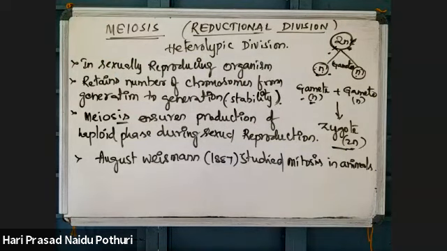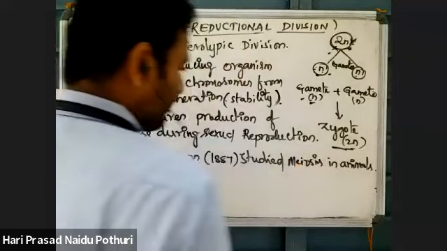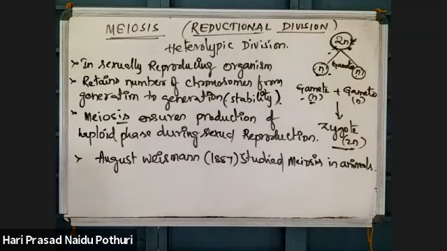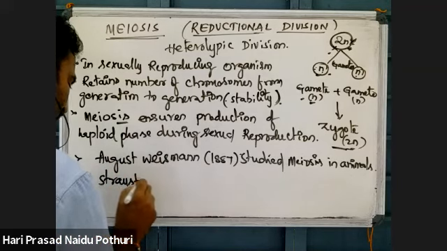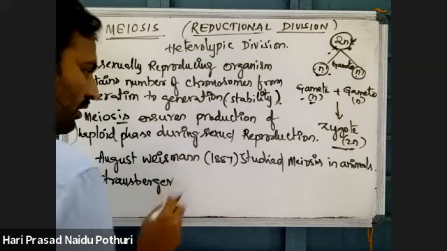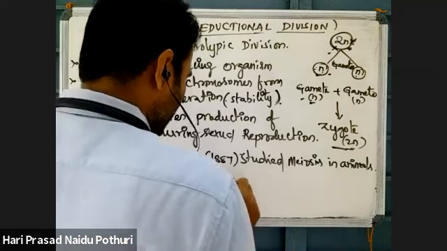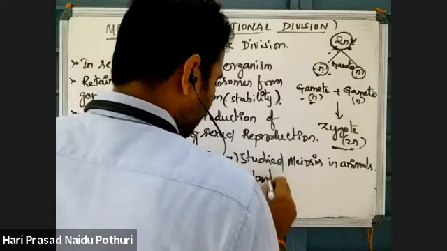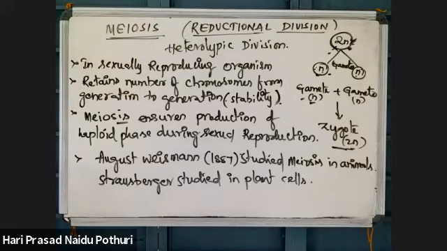Sorry, meiosis, not mitosis. Then in plant cells, Strasburger studied how meiosis takes place in plant cells.